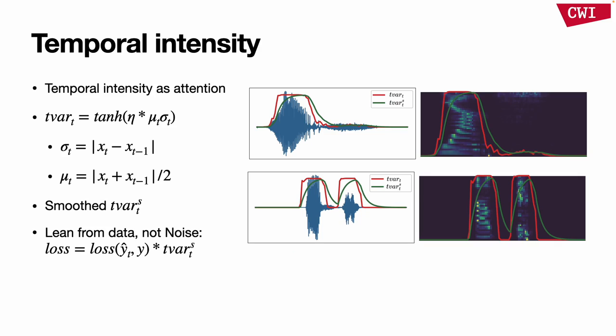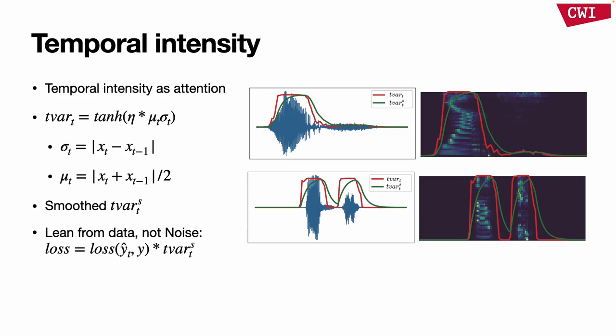Here, we define a specific version of the temporal intensity based on the MFCC representation of the signal, which is also the input of the network. The real-time temporal intensity is derived from the current mean and associated signal variability and rescaled from 0 to 1 by a tanh function. We further define a smoothed version, which is used to facilitate the process of evidence accumulation along the speech. In contrast to advanced attention models, our temporal intensity directly localizes the speech pattern in the ongoing speech sequence. It's parameter-free and can be computed in an online manner.